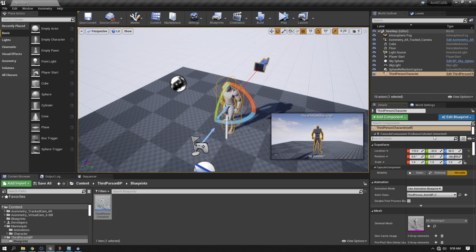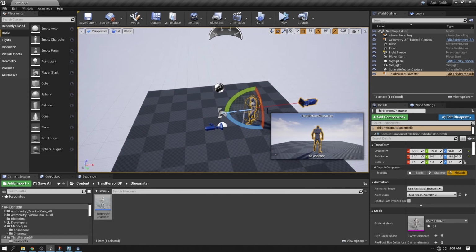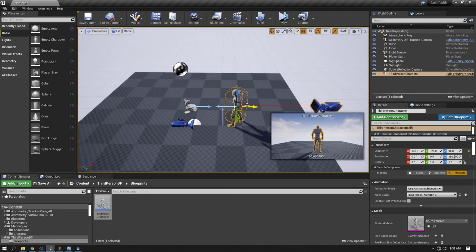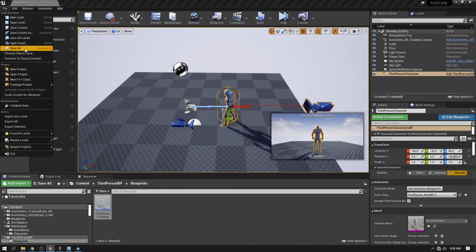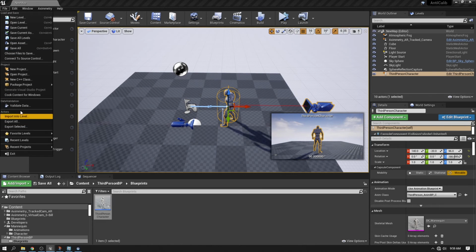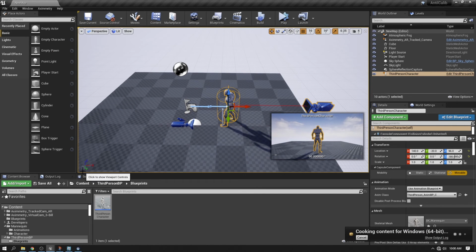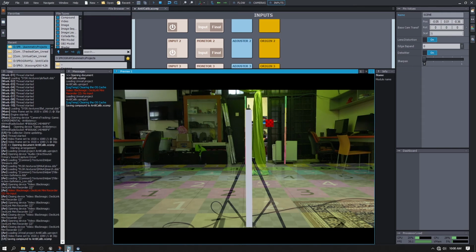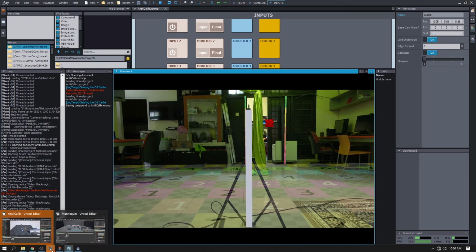The camera has nothing to do with our AR tracking because I was too lazy to make things tidy. Yeah, now it's cooking. Go back to Aximetry. It is loading. 3, 2, 1.